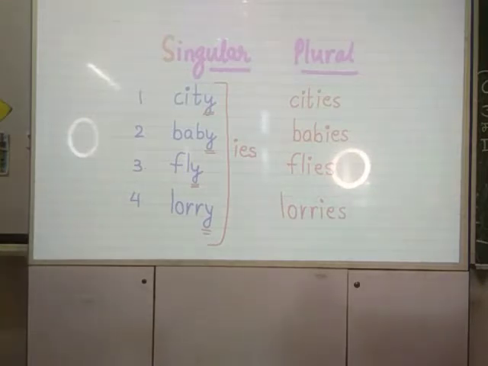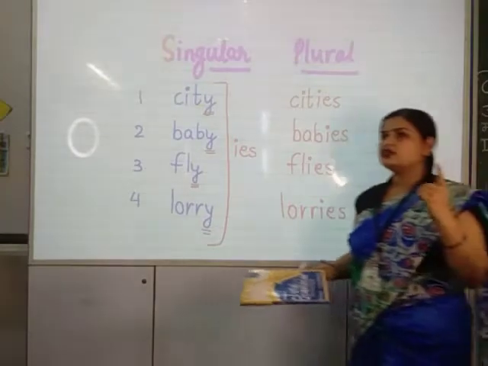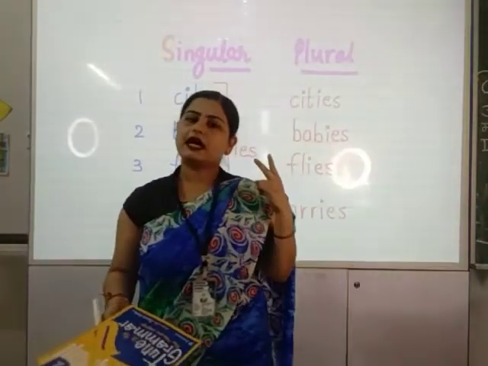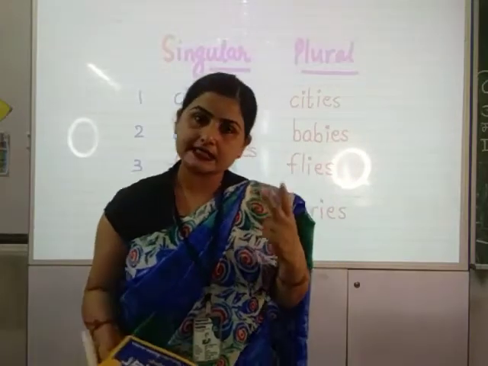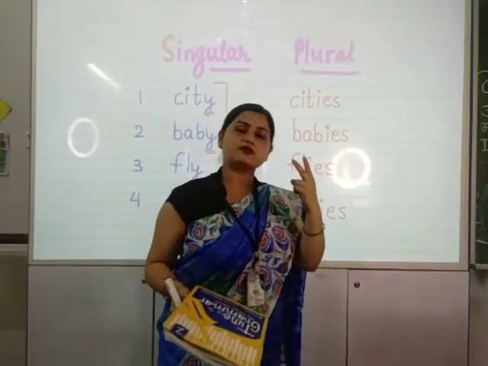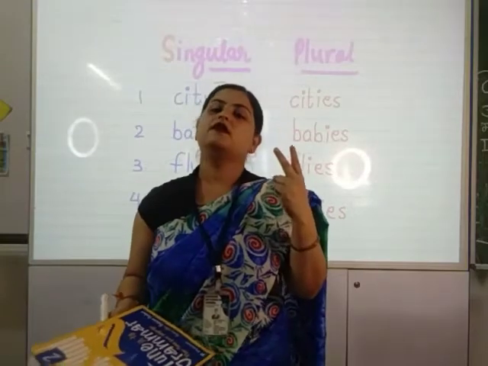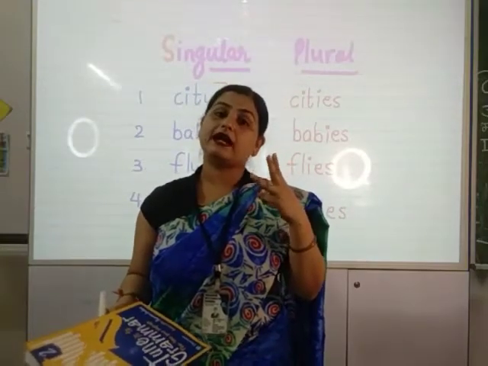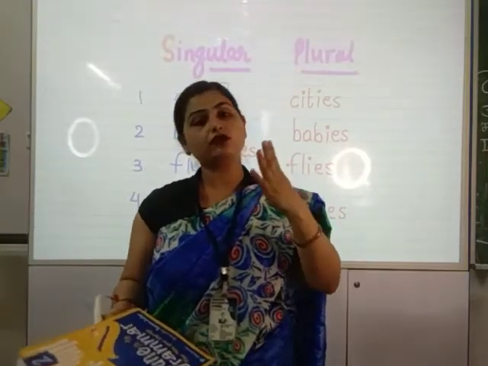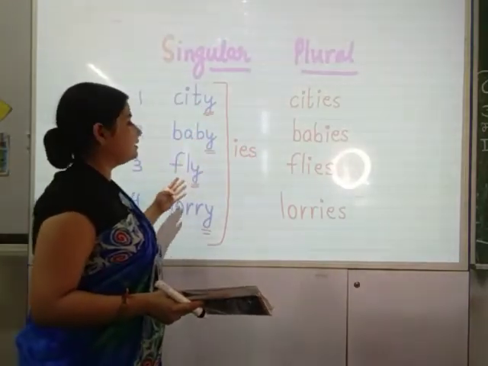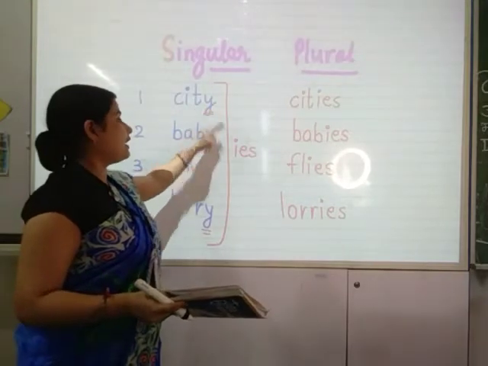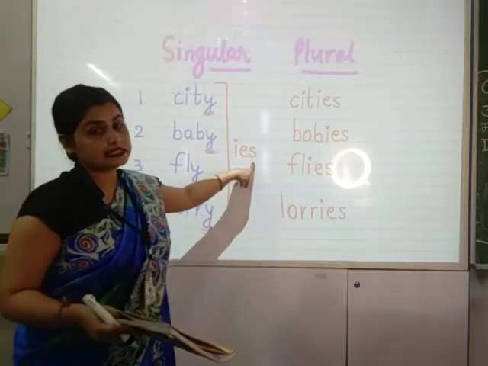To make singular into plural, we need to add S. For words ending in ch, s, s and sh, we need to add es. For words that end with f, we need to omit f and write ves instead. And the 4th rule says that if any naming word ends with y, omit y and write ies instead.